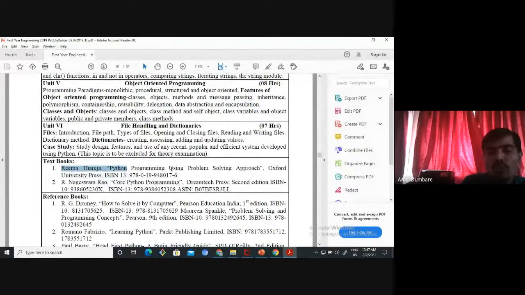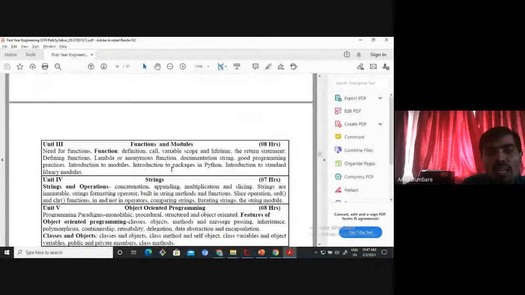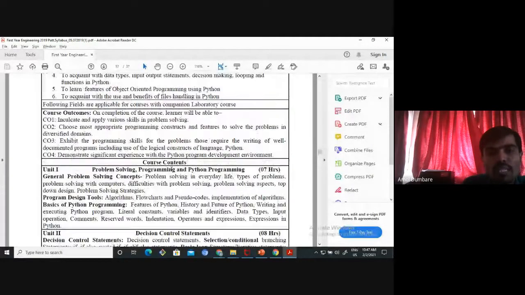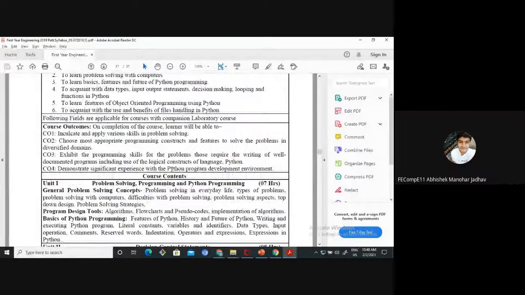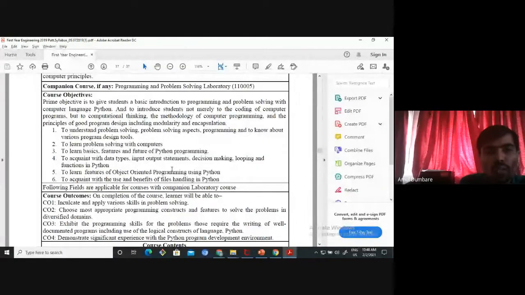Also, our board of study of the PPS subject, that is the chairman and our team, I have discussed that we have to use this book only. All the content is available. If any content is missing, I will provide you all the material regarding that content. Are all of you clear about the syllabus regarding the course? Total 6 units are there, course objectives are there, course outcomes are there.